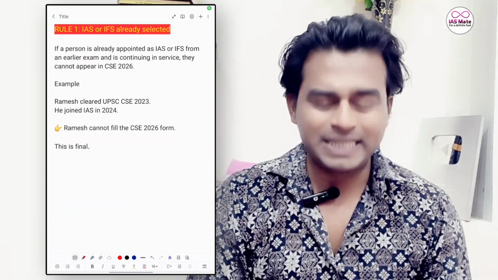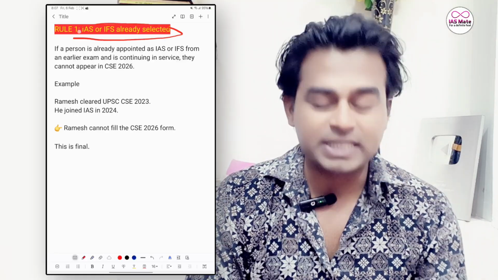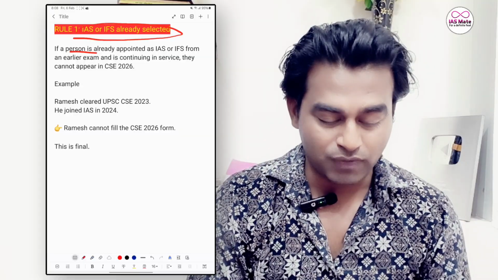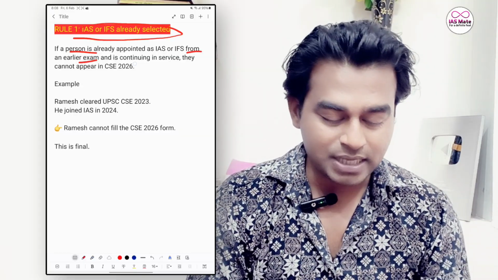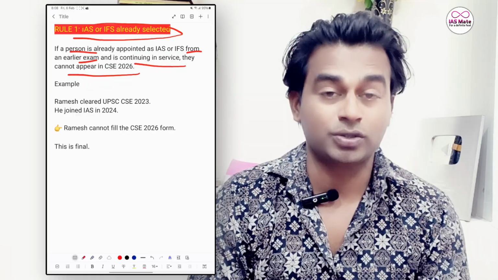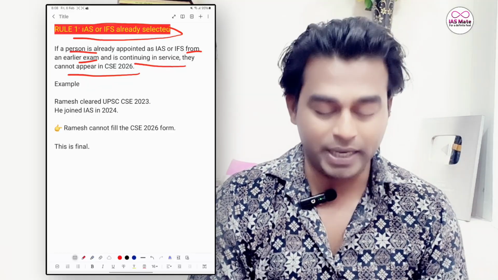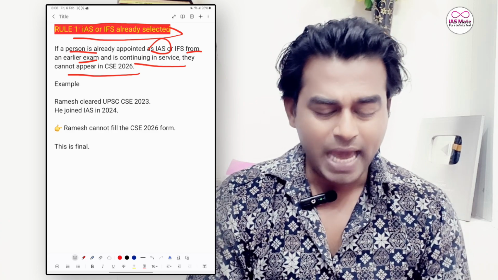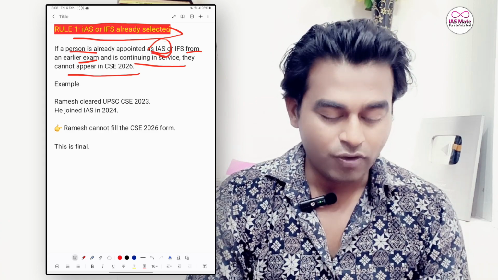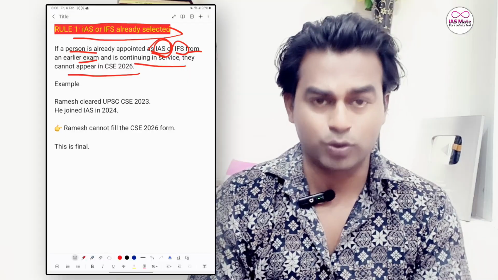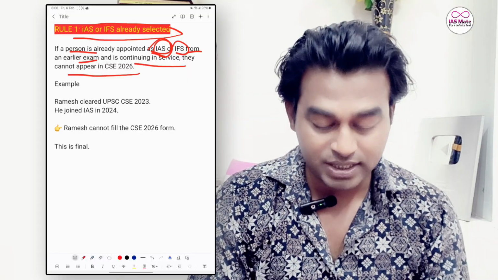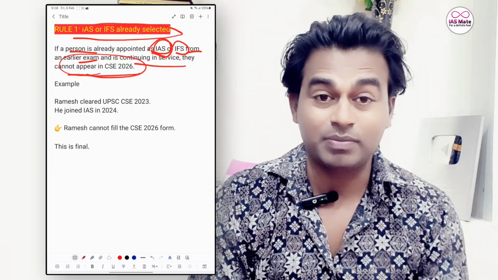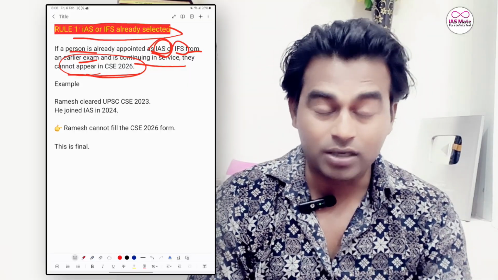The first rule says: IAS or IFS already selected. What does it mean? If a person is already appointed as an IAS or IFS officer from an earlier exam and is continuing in service, they cannot appear in the 2026 CSE exam. For example, if someone has been selected as an IAS or IFS officer, he cannot give this exam again. He cannot appear in CSE UPSC 2026 at all.